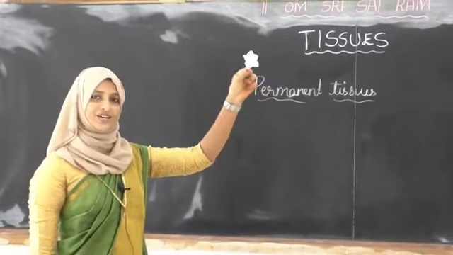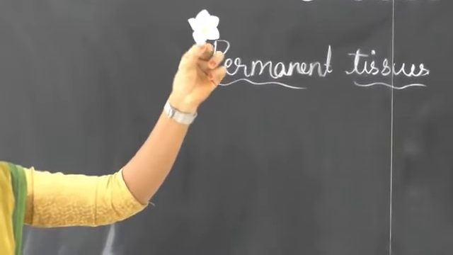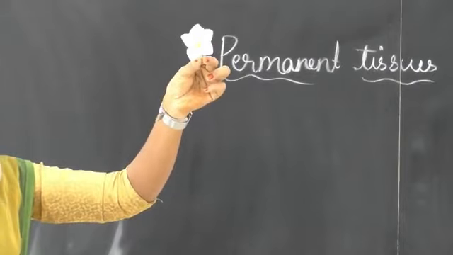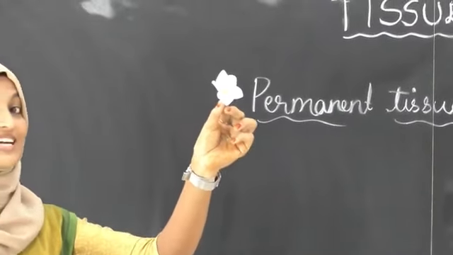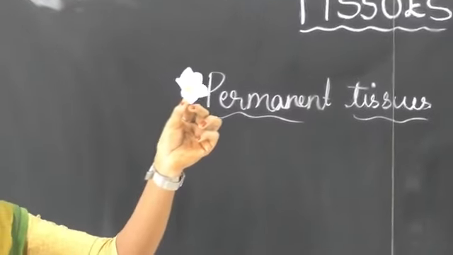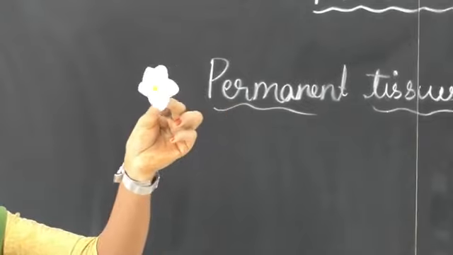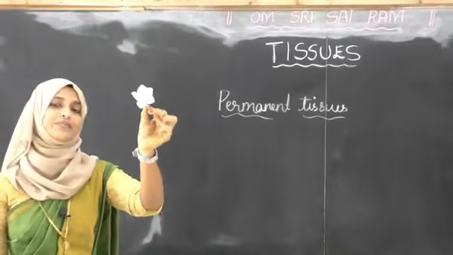What is this? Do you know the name of this? If you don't know, just refer to the name of this one. This is a flower. See how nice it is. Now tell me, student, whether it has permanent or meristematic tissue? What is your answer? Write it down in your book. Yes, it has only permanent tissue.